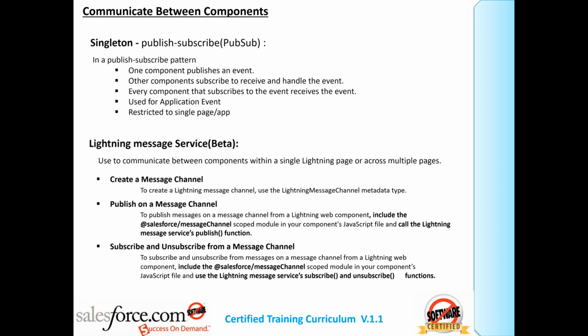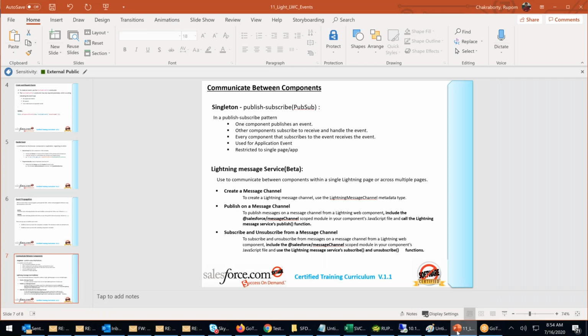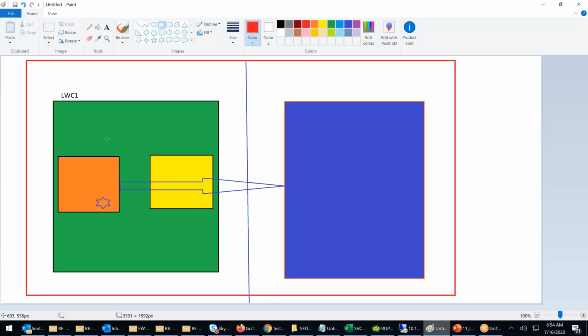If you see the diagram, in this diagram, orange is related to green. How? Because green is the parent, orange is the child. Orange is called inside green. Try to understand. Orange is completely inside green. That is what we have been doing till today. I create component one, example two. In example two, I'm calling example one. But here, I'm not calling example one directly, just some unrelated components.